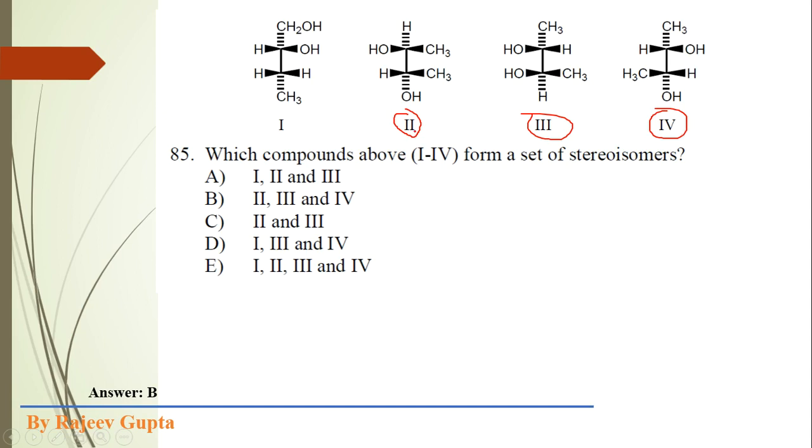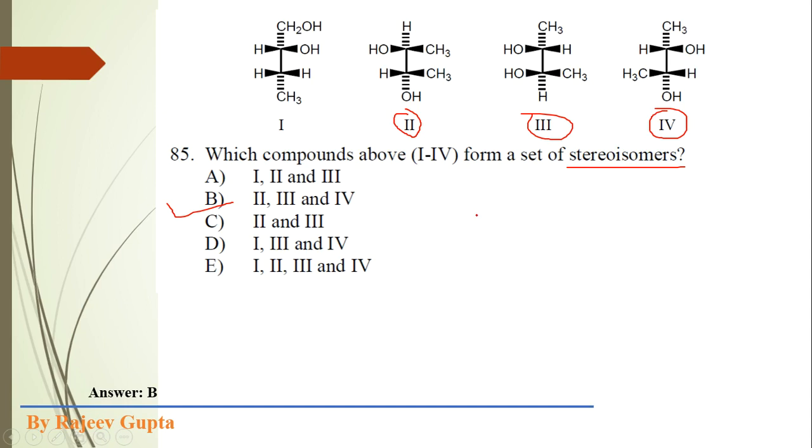So obviously the second, third and fourth are all stereoisomers of each other. So our correct option is option B, where the second, third and fourth are the compounds which are stereoisomers of each other.